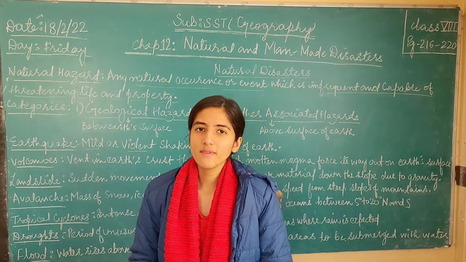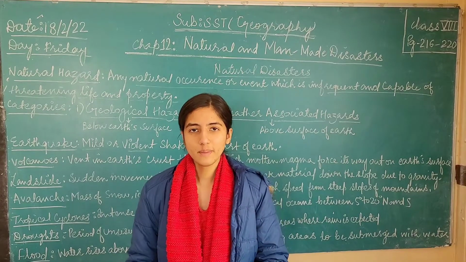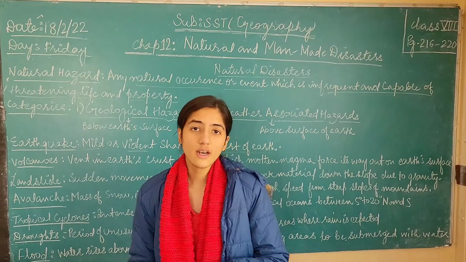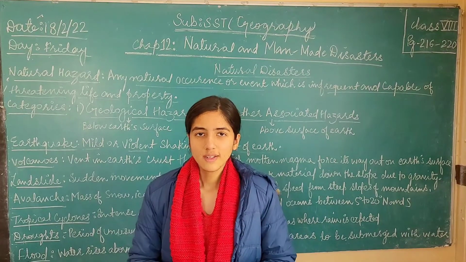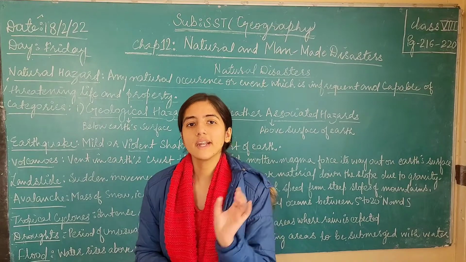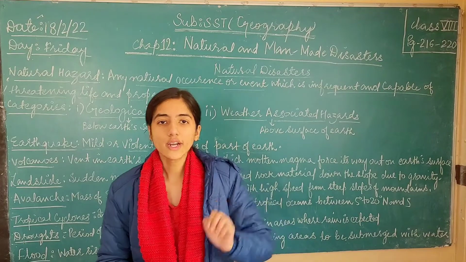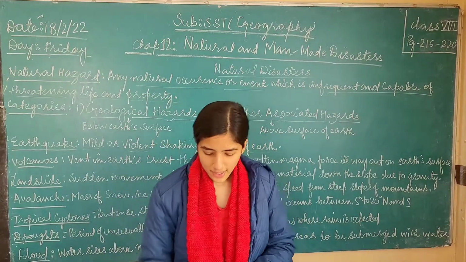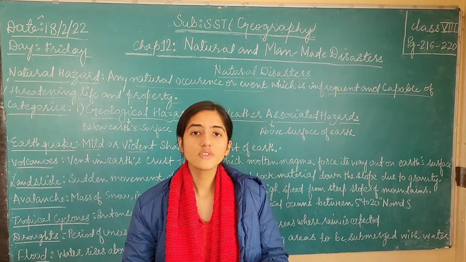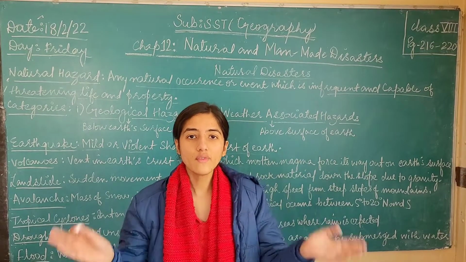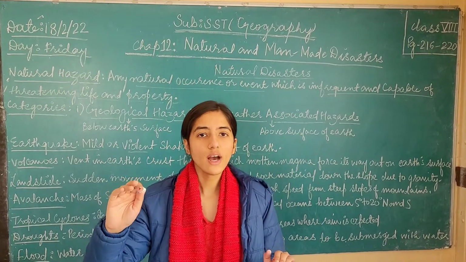Then what do you understand by high viscosity lava and low viscosity lava? What is viscosity? It is the content of water and some other material in a substance. In lava, there is some content of silica and some content of water, and the ratio between them determines the viscosity of the lava. If it has more silica and less water, it is called a high viscosity lava. If it has less silica and more water, it is called a low viscosity lava.